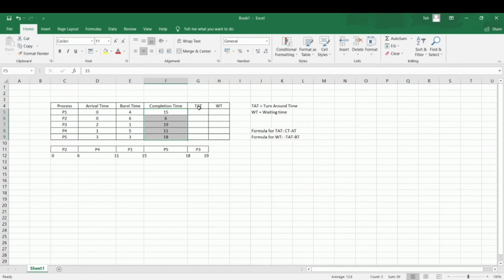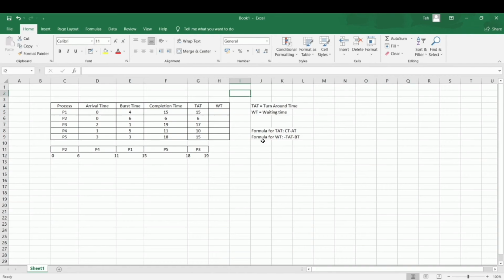After we finish filling in the completion time, next is to calculate the turnaround time. The formula for turnaround time is completion time minus arrival time. So for the first process it is 15 minus 0, which is 15. 6 minus 0 is 6. 17. 10. And 15.